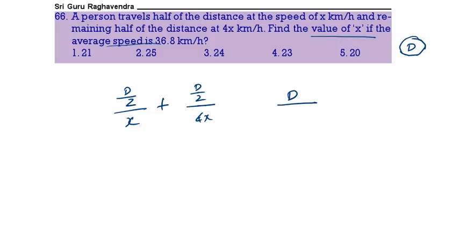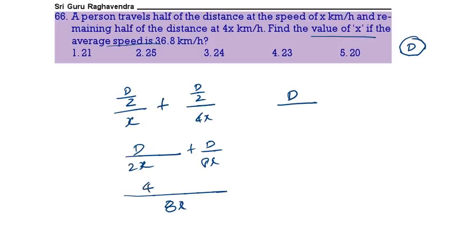Total time, if you take this one, will be d by 2x plus d by 8x. LCM will be 8x, so this 2 becomes 8: 4d plus d, that is 5d by 8x, is equal to 36.8. Now here d and d will get cancelled. So 8x by 5 is equal to 36.8.